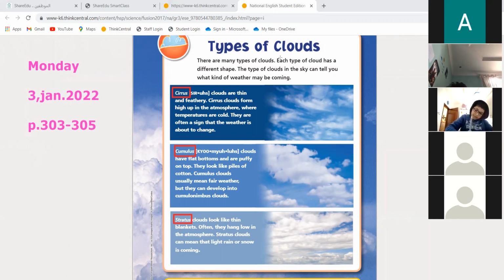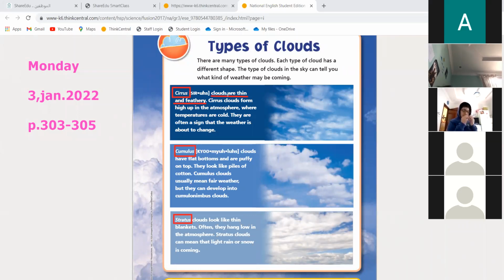Describe for me the cirrus. What do you think? They are thin and feathery. They are thin and they are feathery. Yes, they look like feathers. You know feathers.